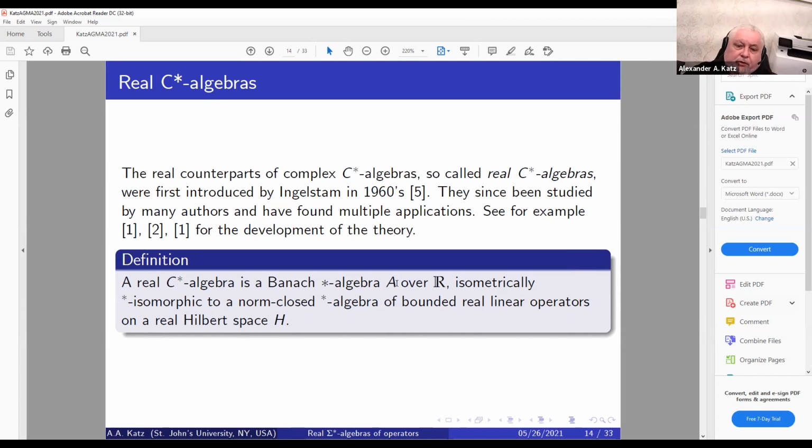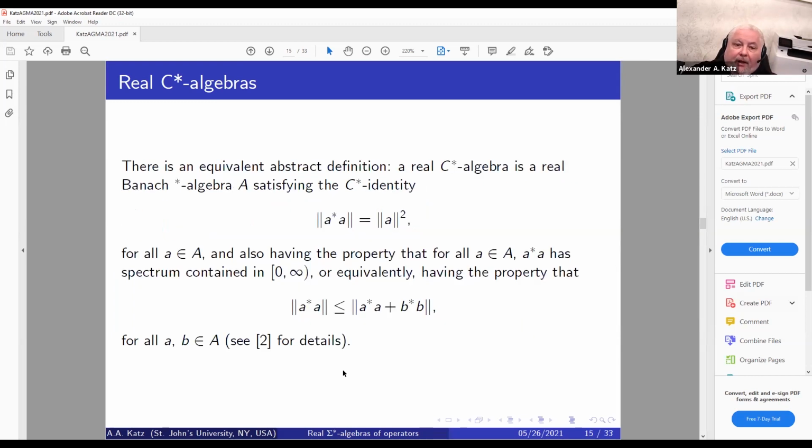One of them would be, for example, that a real C-star algebra is a real Banach star algebra which is isometrically star isomorphic to a norm-closed star algebra of bounded linear operators on a real Hilbert space.